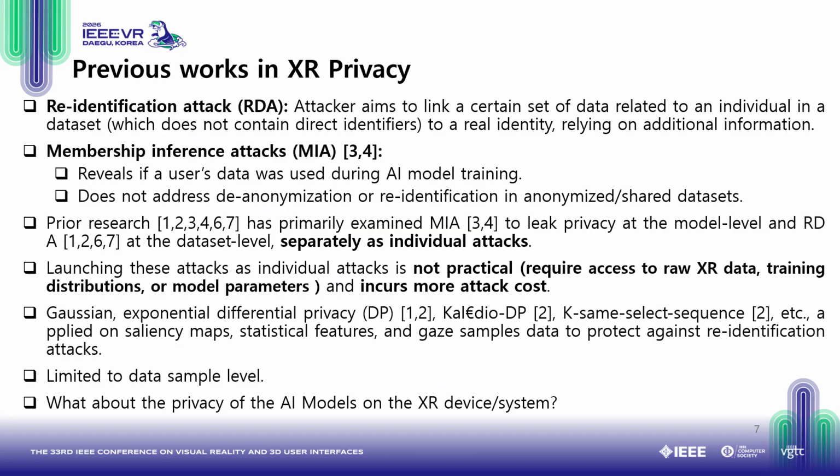However, launching these attacks individually is not practical, as they require access to the raw XR data, training distribution, and AI model parameters, and also incur more attack cost. To mitigate this kind of attack, prior work also applied different privacy mechanisms such as Gaussian, exponential differential privacy, and Kalman-based DP, applied at the sensor or sample levels to protect against these attacks. The problem is they are limited to data-level privacy. The question is raised: what about the privacy of the AI models in XR systems?